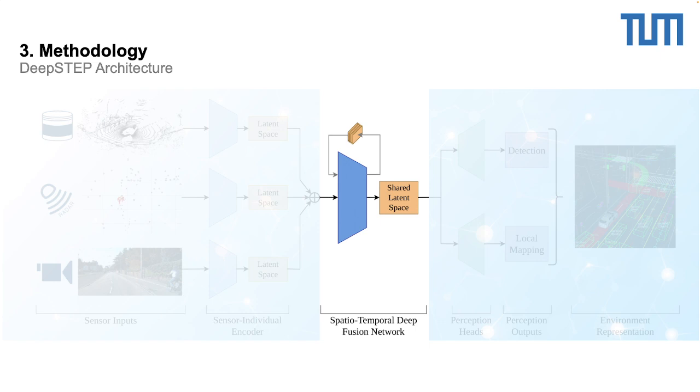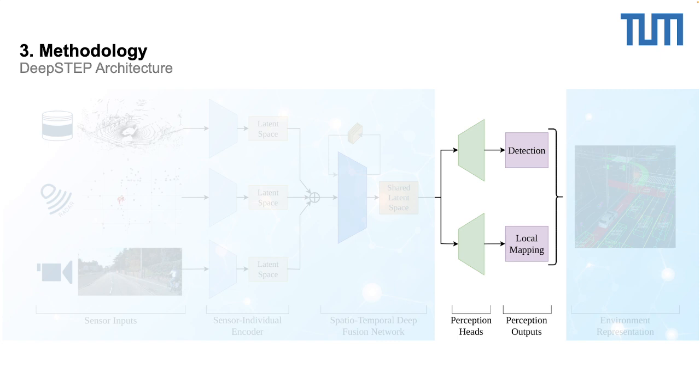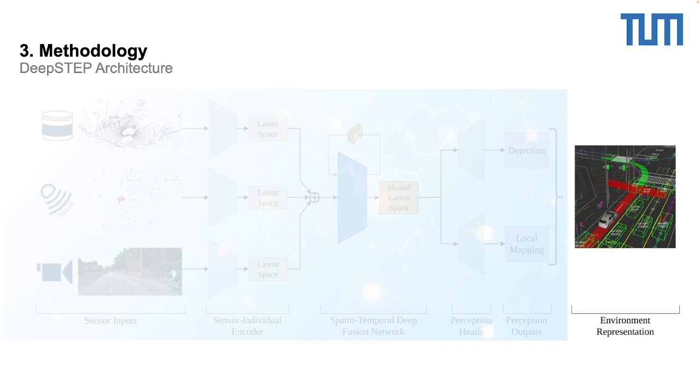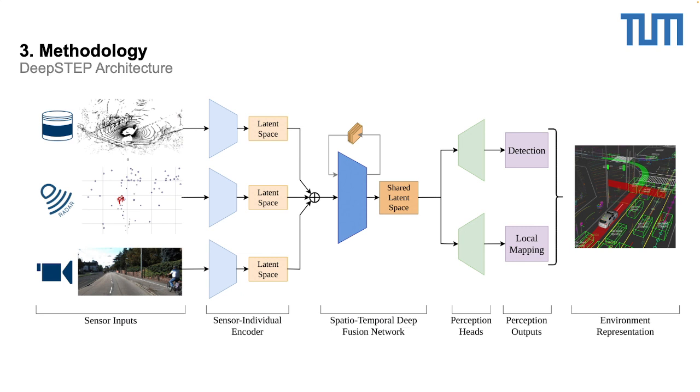Based on that and the decoder architecture, we can create different perception heads and different perception outputs, for example, object detection or local mapping. Ultimately, we create a new environmental representation, and this is our concept idea called DeepSTEP.